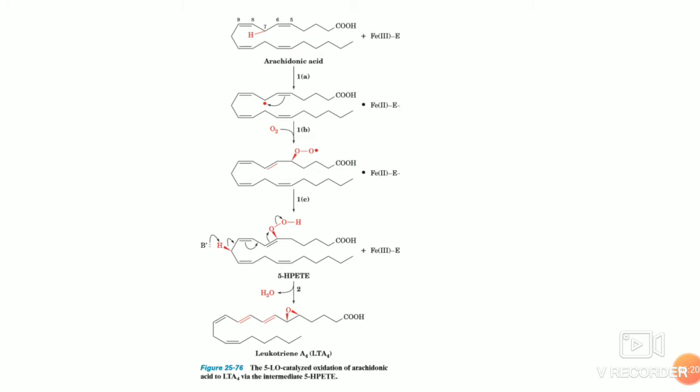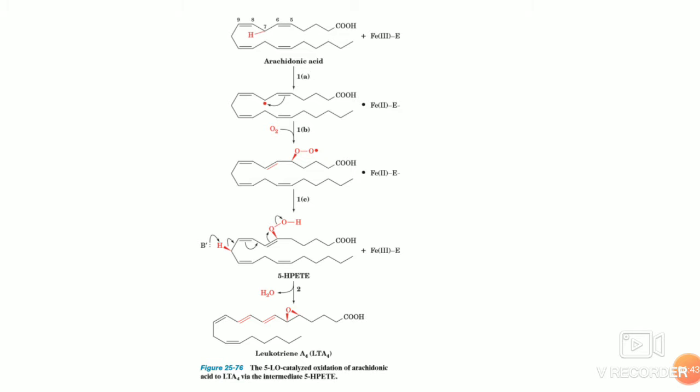In step 1A, the active site iron atom in its active ferric state abstracts an electron from the central methylene group of the 1,4-pentadiene moiety of arachidonic acid, resulting in a free radical.